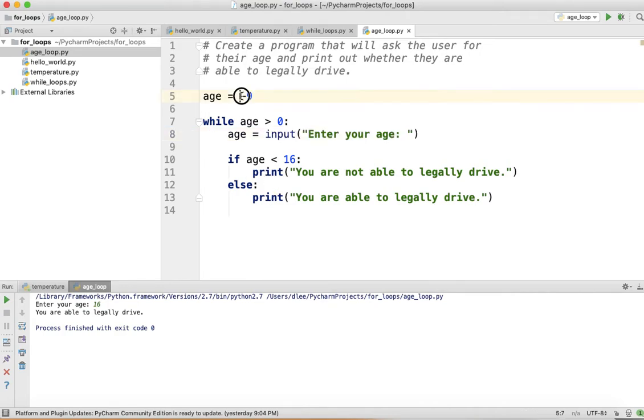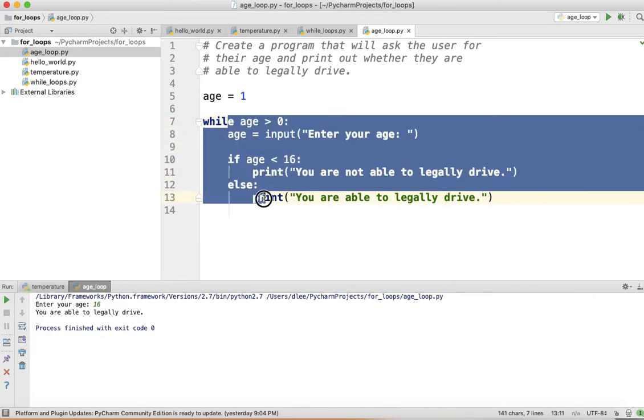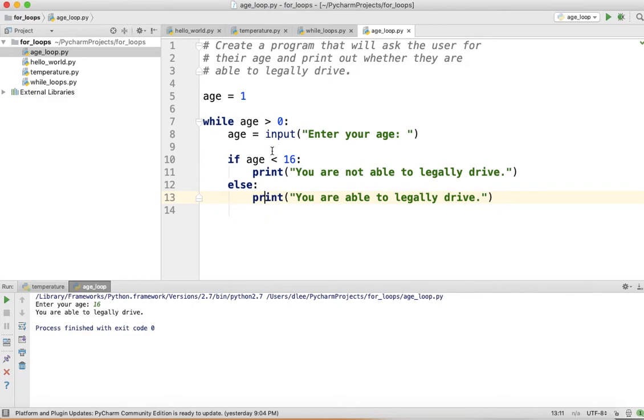So basically, we want to set age equal to a number like 1, so that this statement will be true the first time, and that it'll get the while loop started. Because we do want to get the while loop started. But once the while loop starts to run, then whether it continues or not is going to be based on what the user entered in on the keyboard. So let's go ahead and run this program.